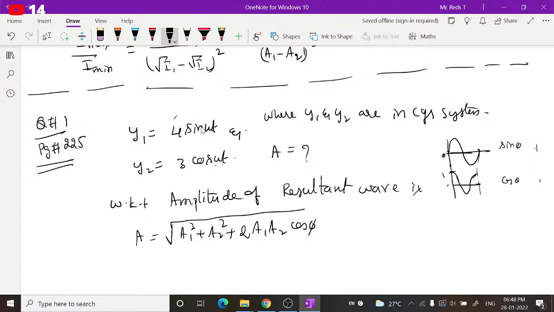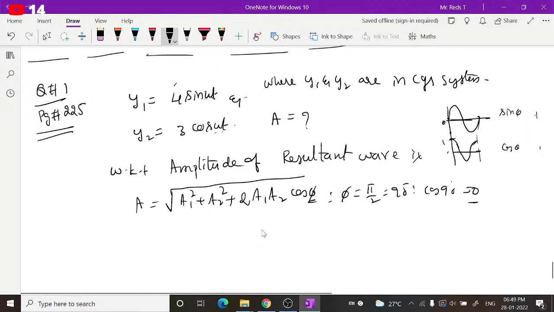So the phase difference between cos and sine will be 90 degrees, so I take phi as 90, that is pi by 2 radians. Hence cos 90 degrees is equal to 0. If cos phi is 0, this entire term becomes 0. Then the resultant amplitude becomes square root of a1 square plus a2 square, where a1 is 4 square and a2 is 3 square.